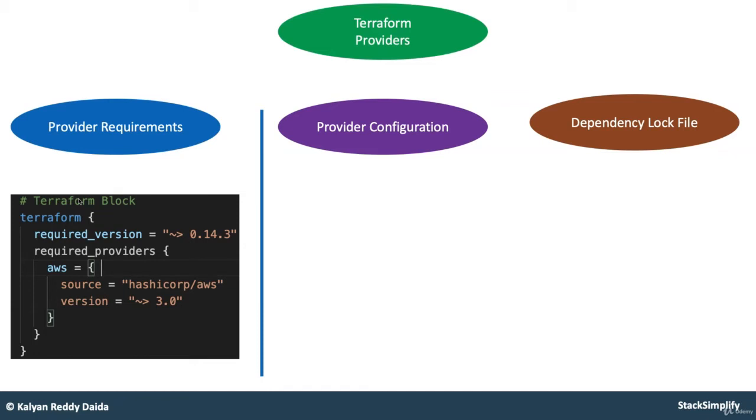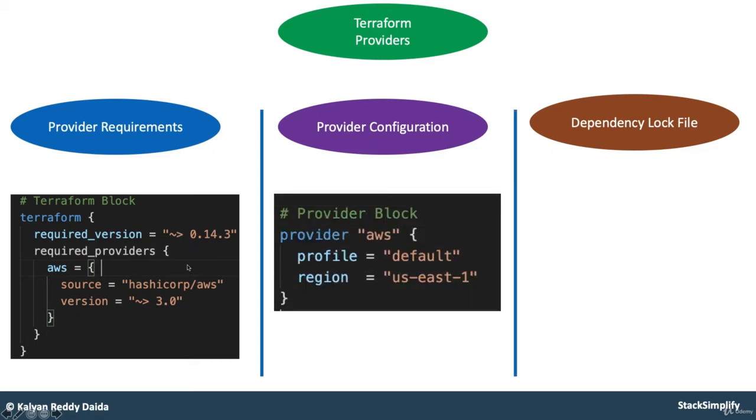So whenever we are writing any Terraform configuration, we will first define our Terraform block and ensure that for this configuration, if we have a use case where we want to create an EC2 instance, I need to have an AWS provider. In addition to that, I also need something related to some random name generation, so for that I need the random provider. Those providers we define here in the required providers section.